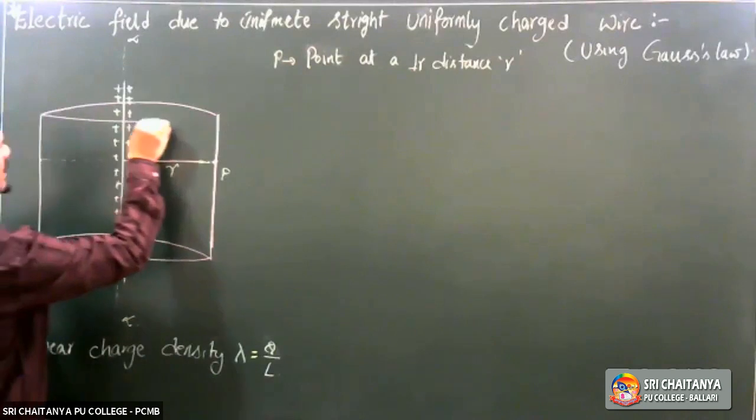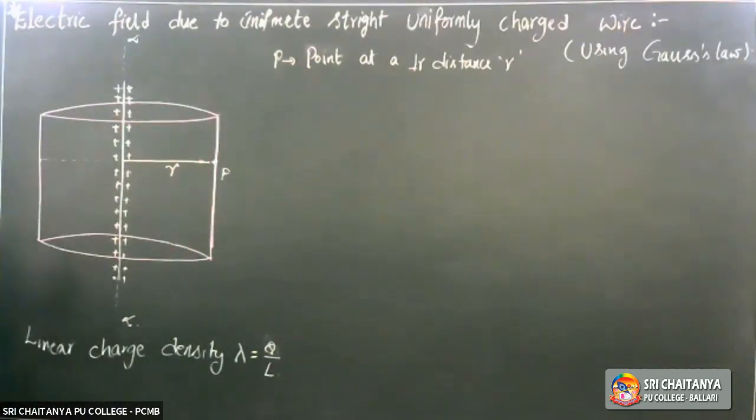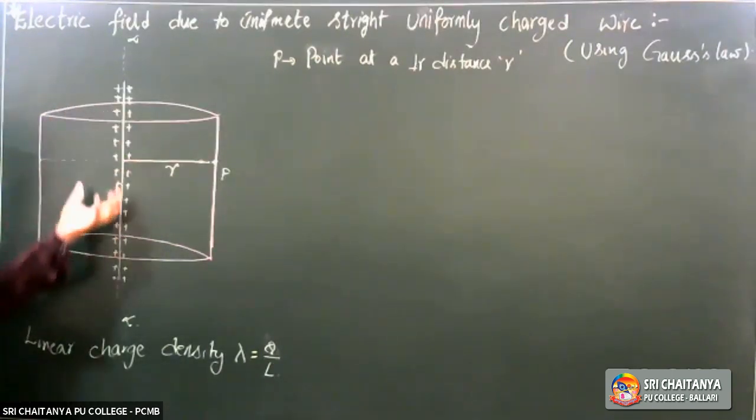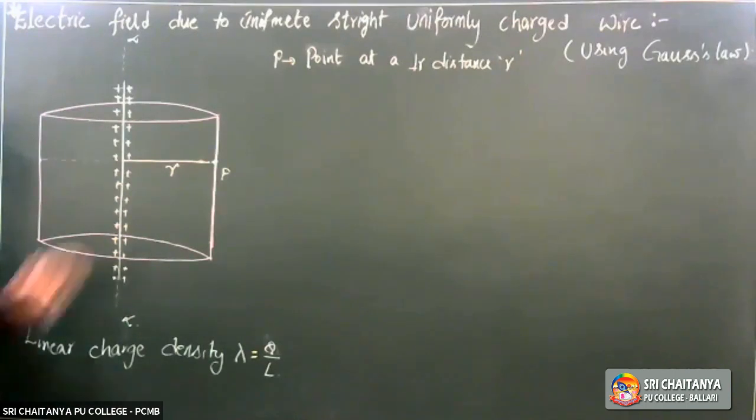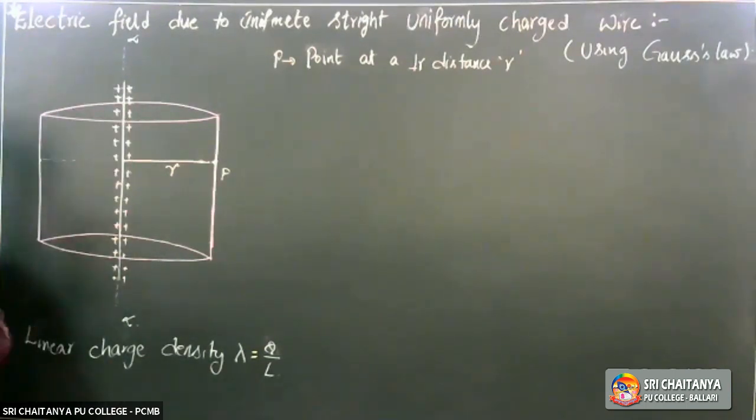I assume a cylindrical closed surface surrounding that wire such that that wire is at the center. This is first step. Remember.